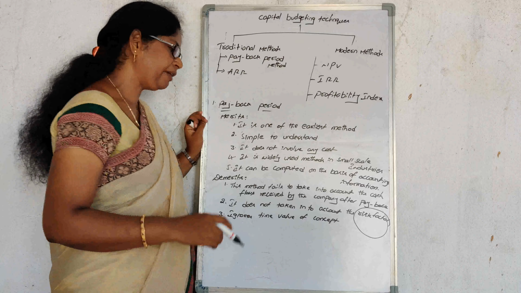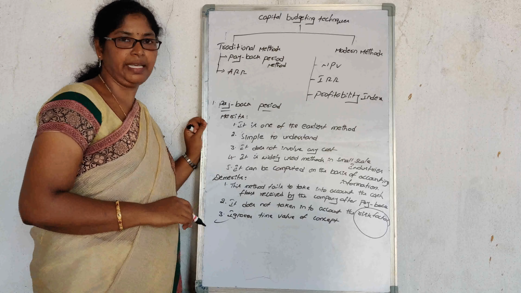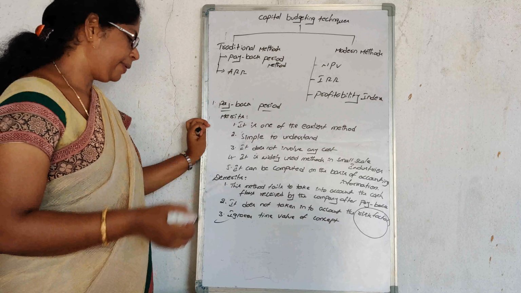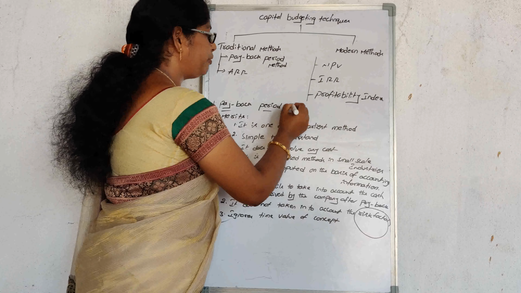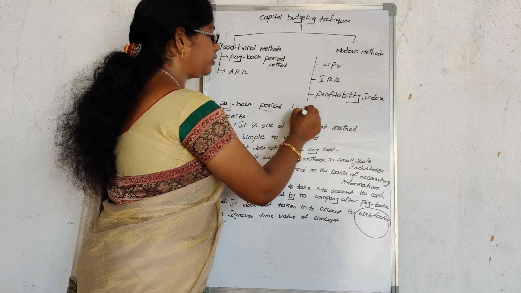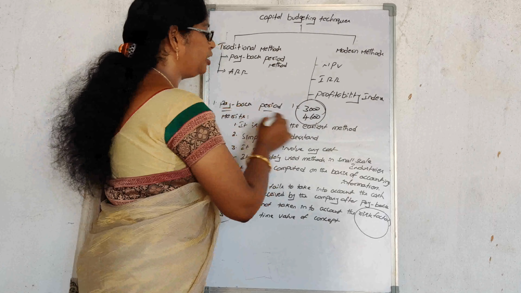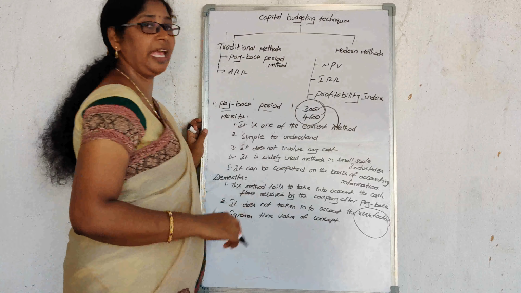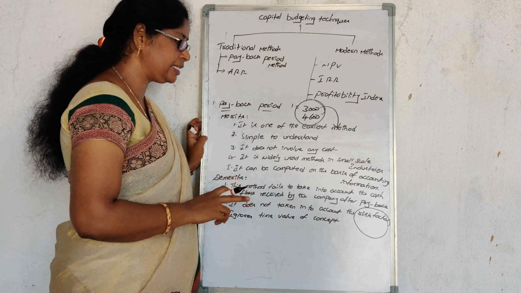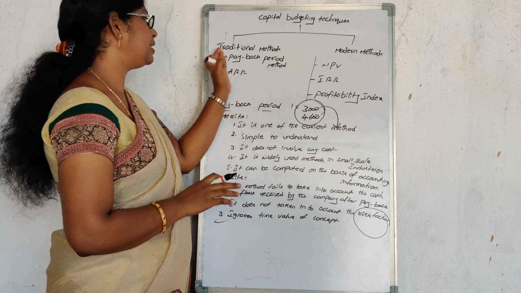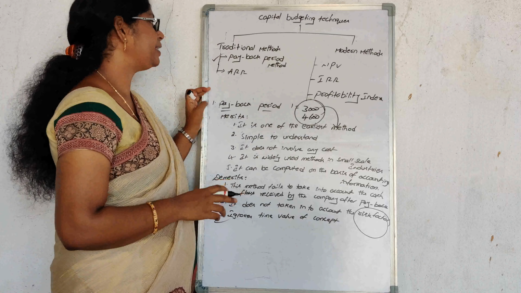And it ignores the time value of money also. What is the time value of money? Today's value may not be the same after one year. Why? If we compare the gold value, one year before, the value of one gram of gold was equal to 3,000 rupees. Right now, one gram of gold equals 4,600 rupees. What happened? The rupee value is being reduced. Every year, every day, the value is reducing. So that's why we need to consider the discounting factors also. In this method, the discounting factor values are ignored. So this is also one of the demerits of the payback period.